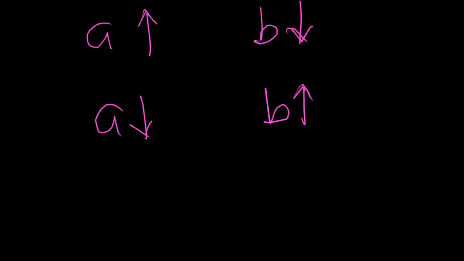This time I want to just write it down so that you can follow along.